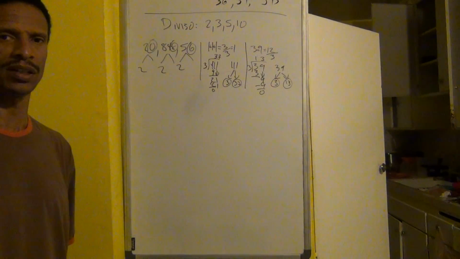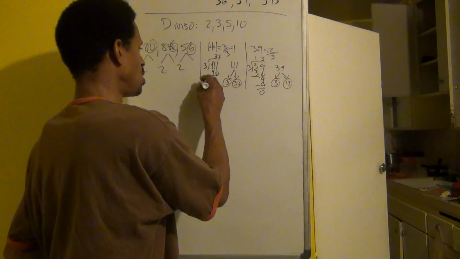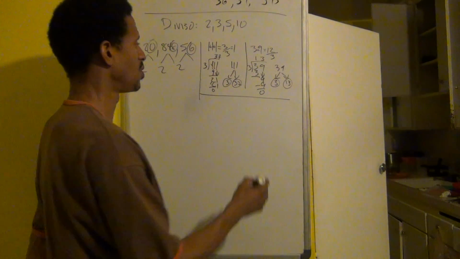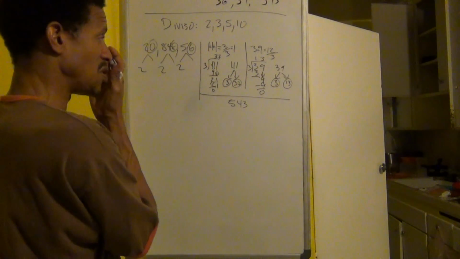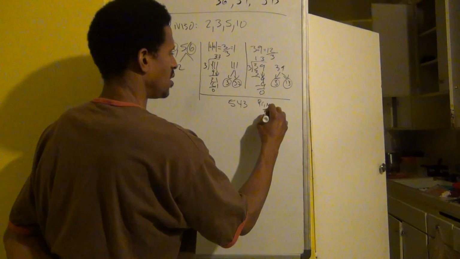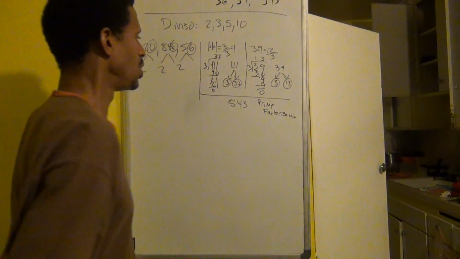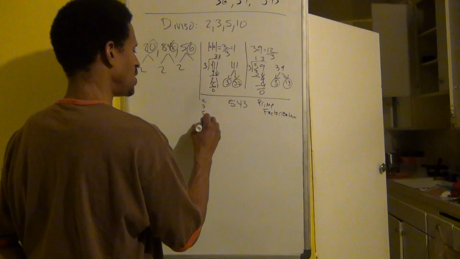Great little tool using 3 here. Let's talk about a random large number that you can still rip down quickly by using the rules of divisibility. So let's take 543. If we use the rules of divisibility so far and someone asks us to provide the prime factorization for it, we go there and remember our 4 numbers, 2, 3, 5, and 10.